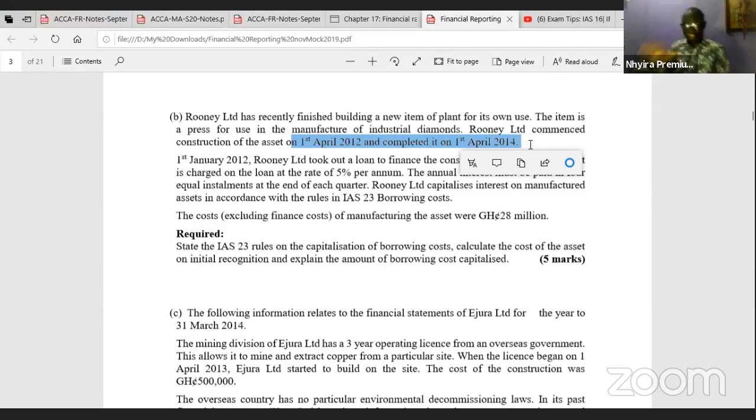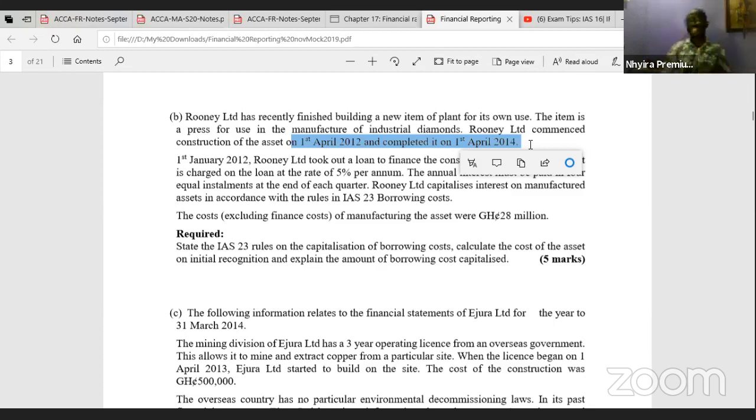So that is the first aspect of the question, stating the rules on the capitalization. Finance costs or borrowing costs, interest expenses, traditionally are supposed to be expensed. However, if the funds are for the construction or acquisition of a qualifying asset, the borrowing cost should be capitalized. And that is very important. That is very critical for you to understand.